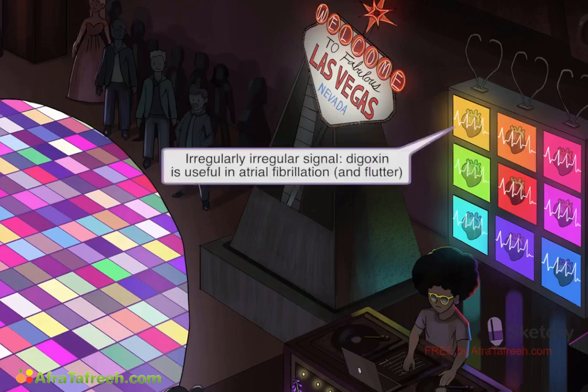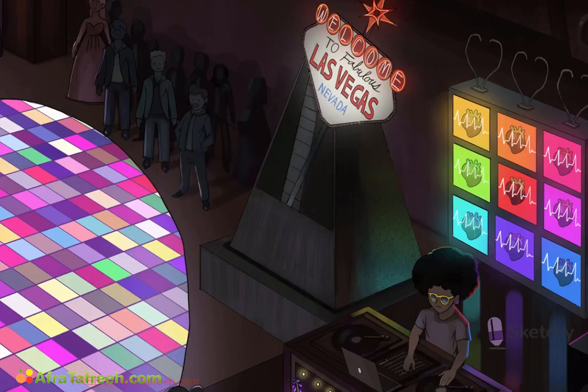Let's bring back our recurring sketchy symbol for AFib, an irregularly irregular static signal on a television screen, this time incorporated into this cool retro stack of TVs. Recall from the Class 3 Amigos antiarrhythmics video that those agents were useful for treating AFib as well. In that scene, we illustrated someone pointing a remote at the irregular static screen, depicting conversion to a normal sinus rhythm. However, the first goal of treatment of AFib is not rhythm control, but control of ventricular rate, which can be accomplished by digoxin, though it's not first line.